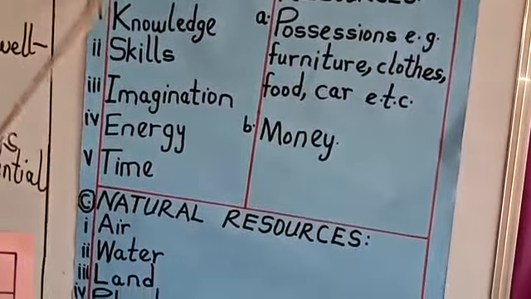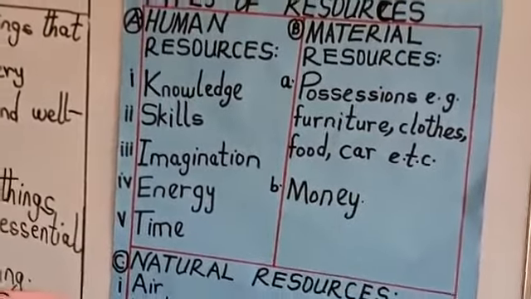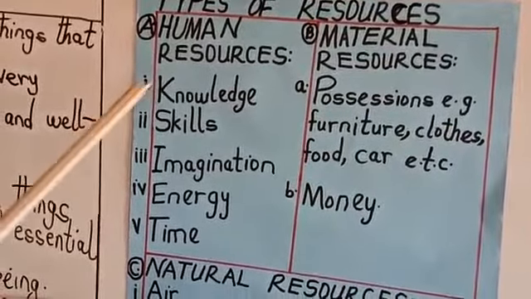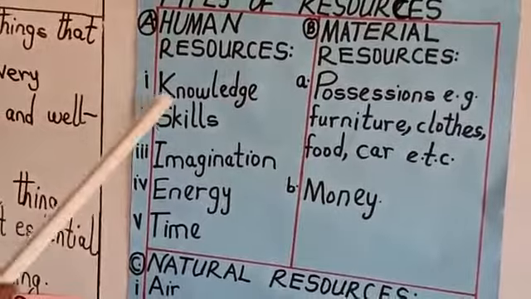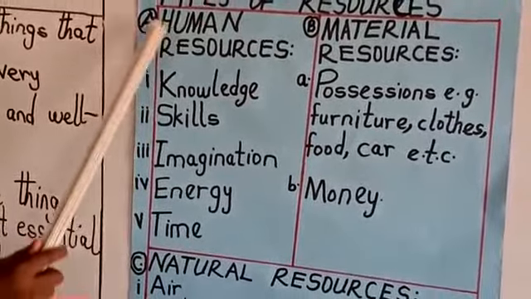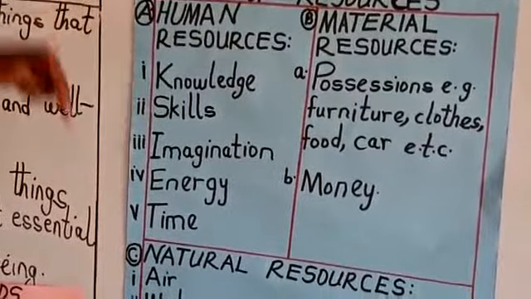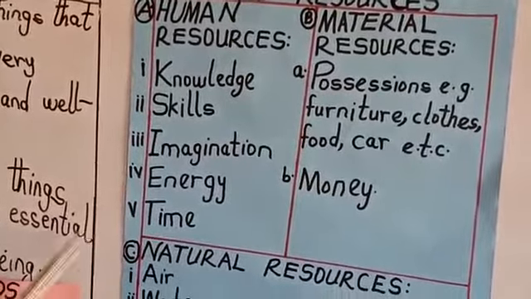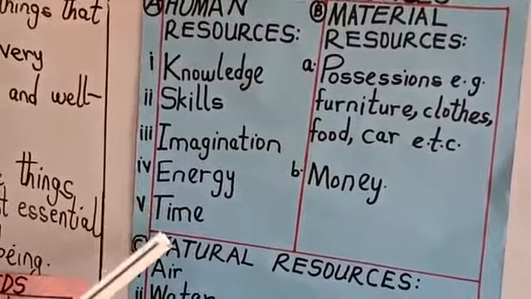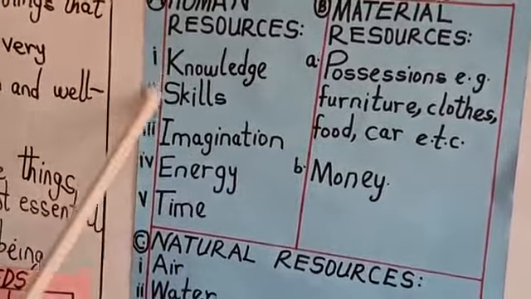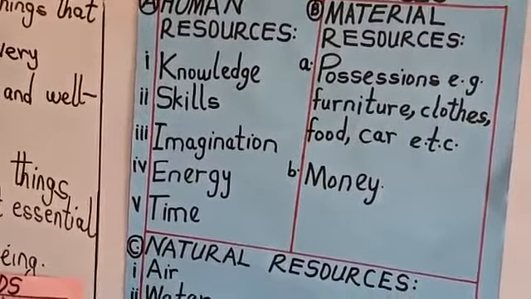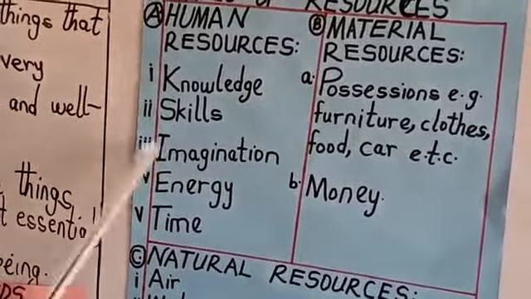These human resources are those resources that exist within an individual, which means that all these things listed here can be classified as human resources because they exist in human being. For example, knowledge, skills, imagination, energy, and time. All these things listed here, they are obtained or they exist within human being.